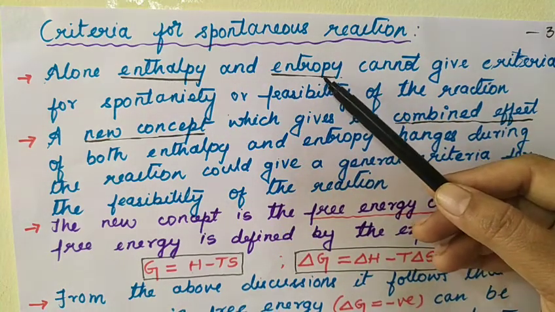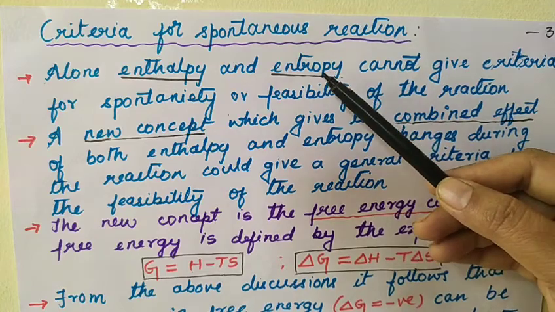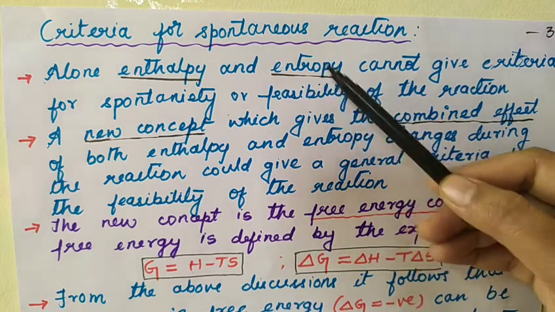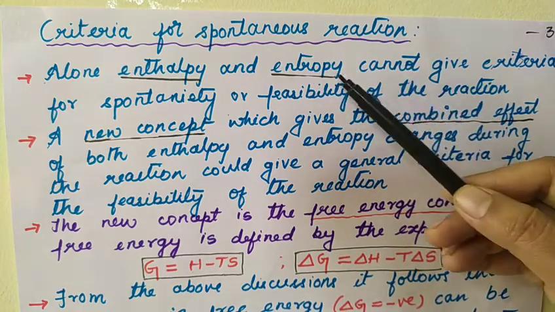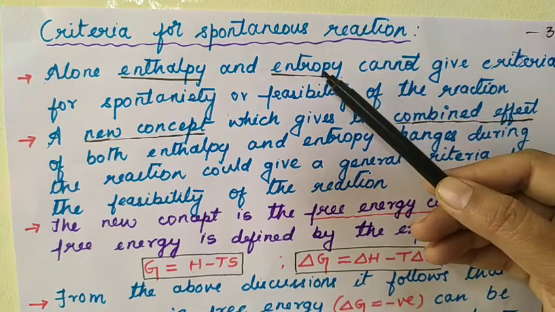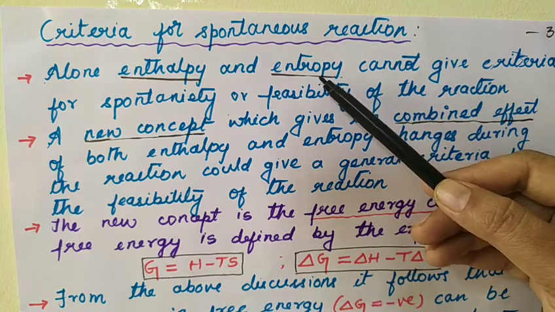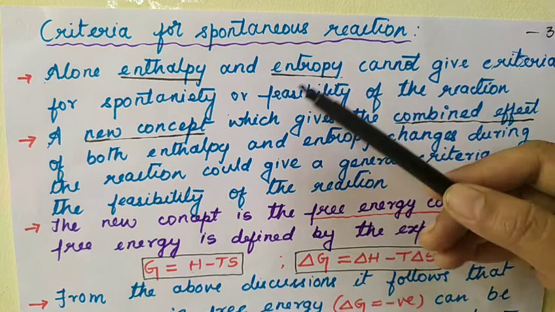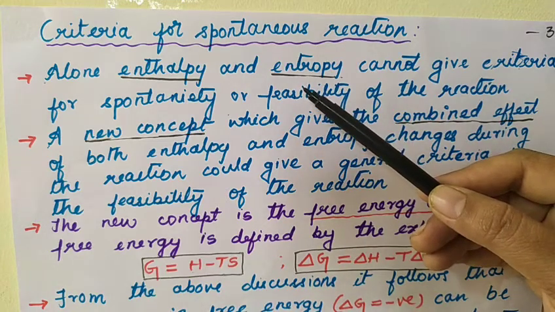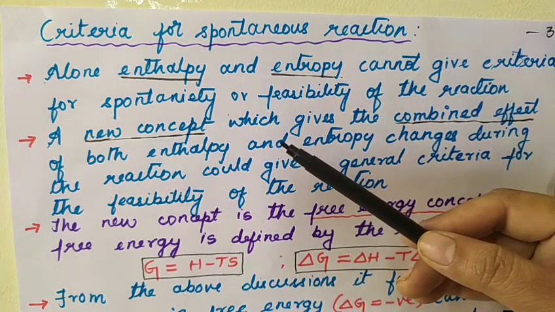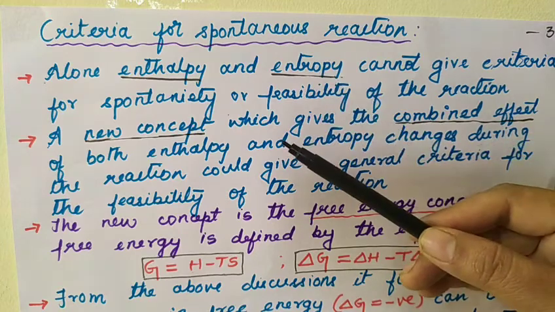Now the second concept, entropy. According to the entropy concept, if delta S is positive, then the reaction is spontaneous. But there are some reactions such as dissolution of a gas in a liquid. In this case, the gas is dissolved in the liquid. So what happens to the entropy?